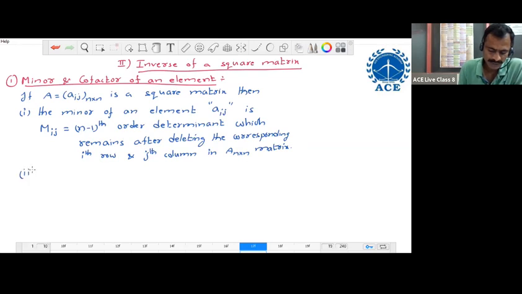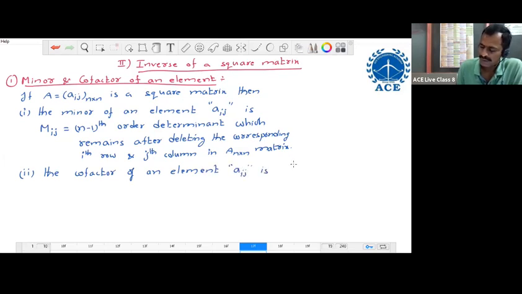The second one, the cofactor of an element Aij is capital Aij equal to minus 1 whole power i plus j into Mij.